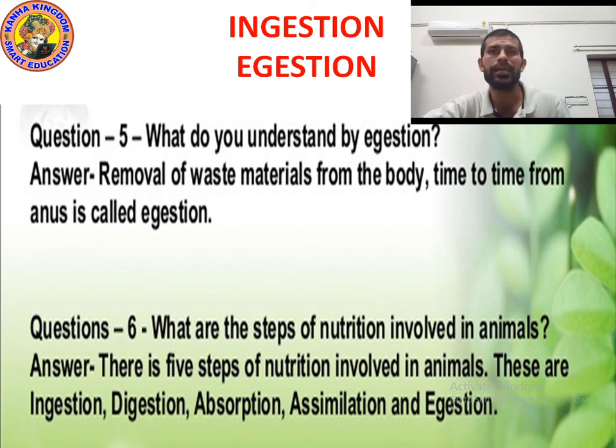And what do you understand by assimilation? The conversion of absorbed food into complex substances such as proteins and vitamins required by the body is called assimilation. And what is egestion? Removal of waste material from the body from time to time through the anus is called egestion.